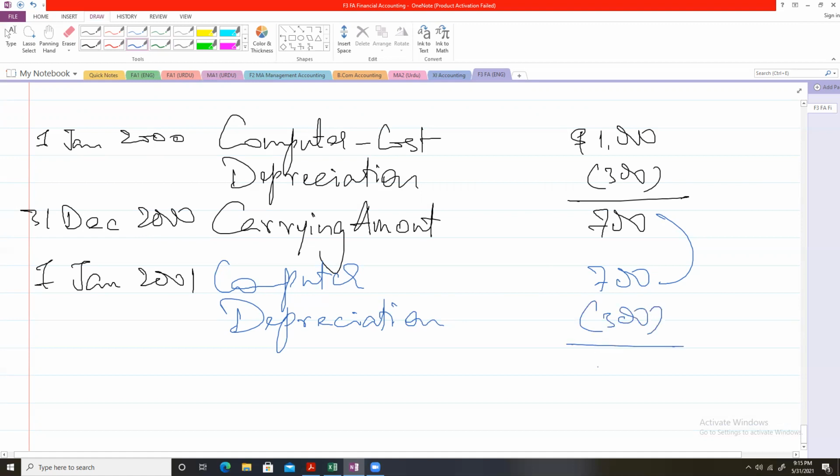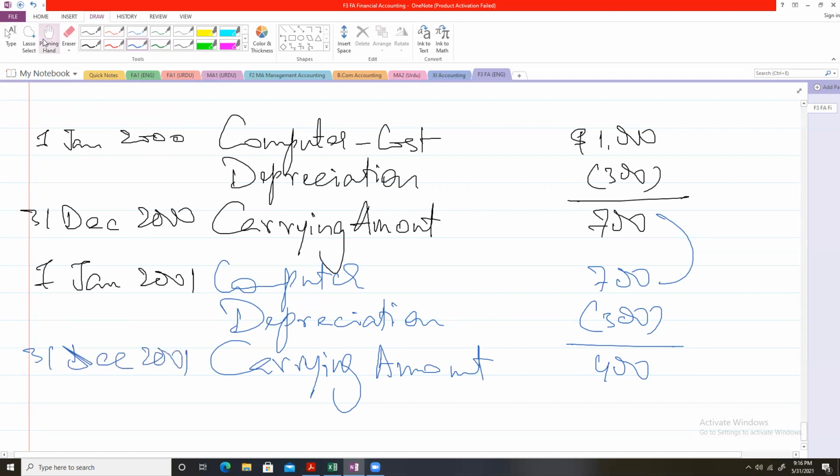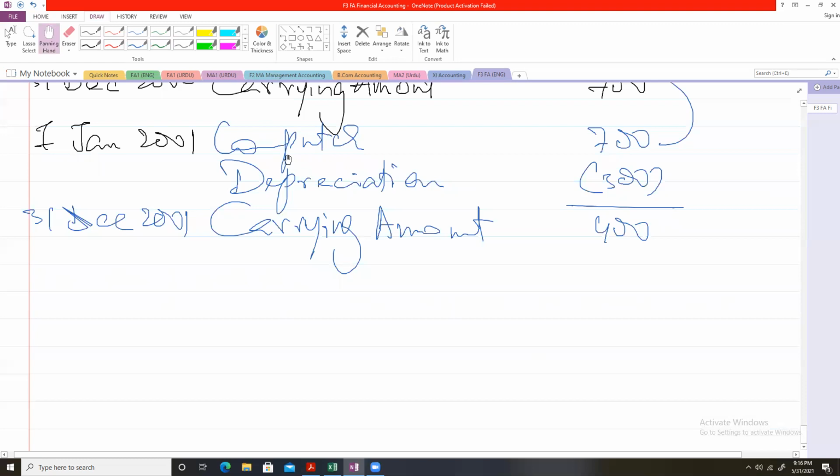The value will reduce to $400 as a result of charging depreciation. The same procedure will be repeated in the next year, that is 2002.